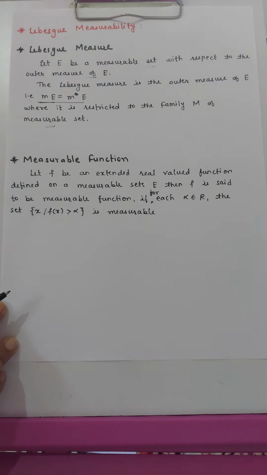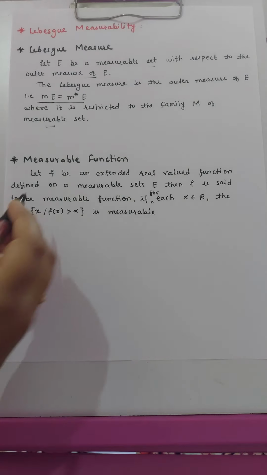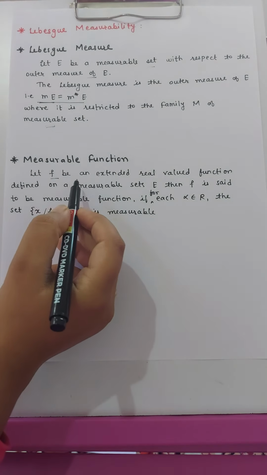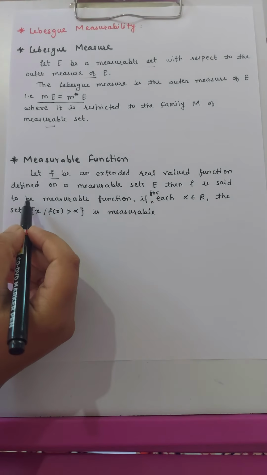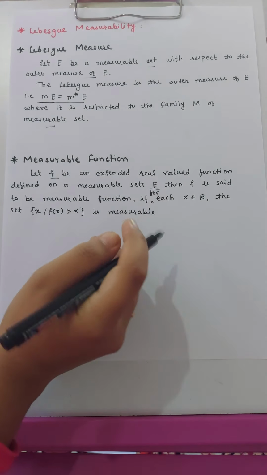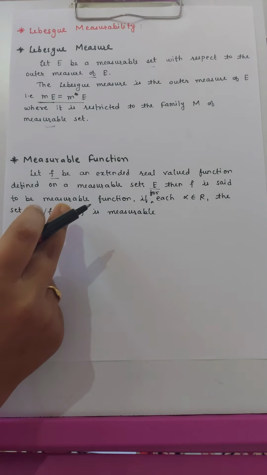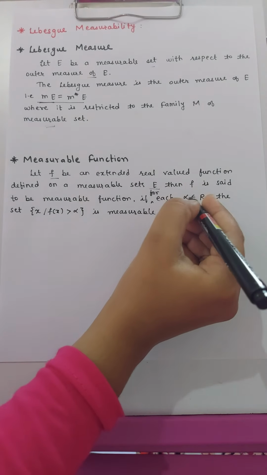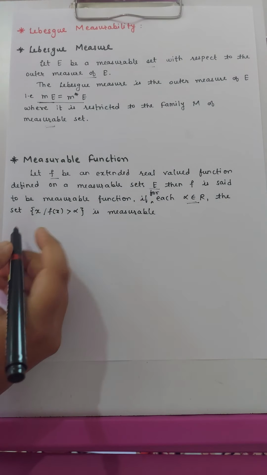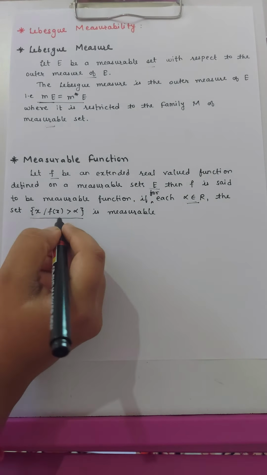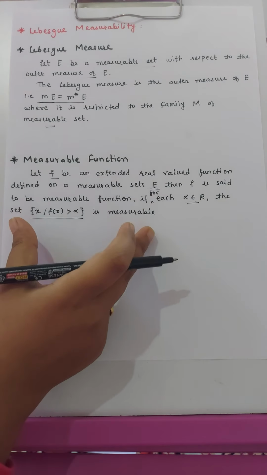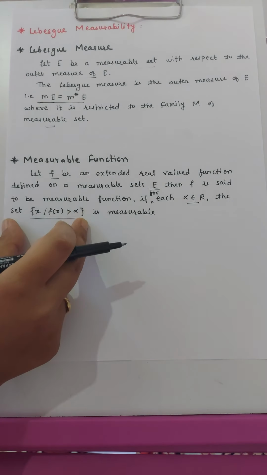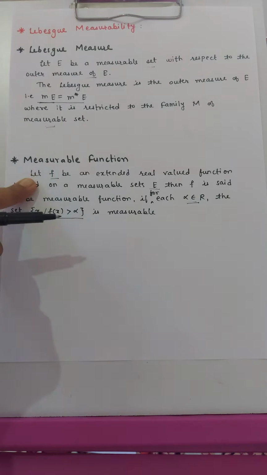The next definition is of a measurable function. If f is an extended real valued function defined on a measurable set E, then f is said to be a measurable function if for each alpha belongs to R, the set of x where f of x is greater than alpha is measurable. If this set is measurable, then we say that this function f is also measurable.